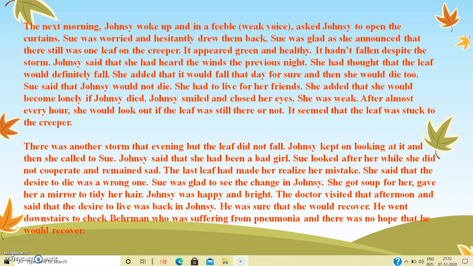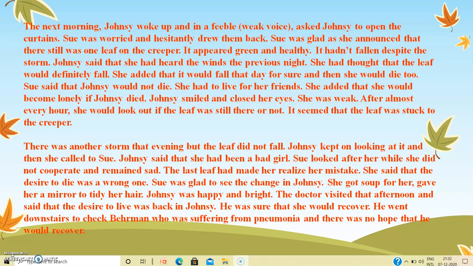Johnsy said that she had heard the winds the previous night. She had thought that the leaf would definitely fall. She added that it would fall that day for sure, and then she would die too. Sue said that Johnsy would not die. She had to live for her friends. She added that she would become lonely if Johnsy died. Johnsy smiled and closed her eyes.